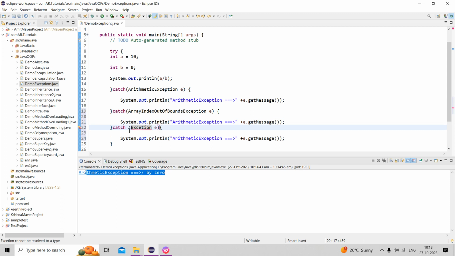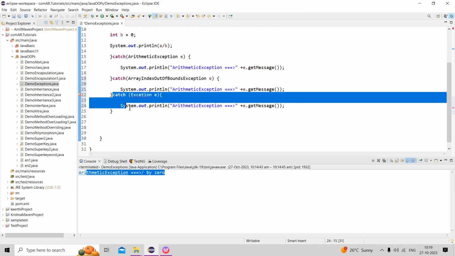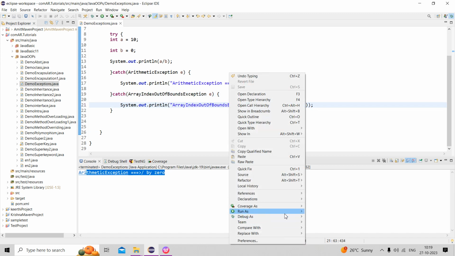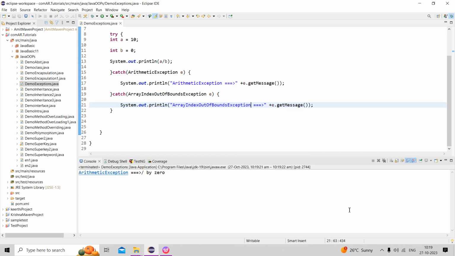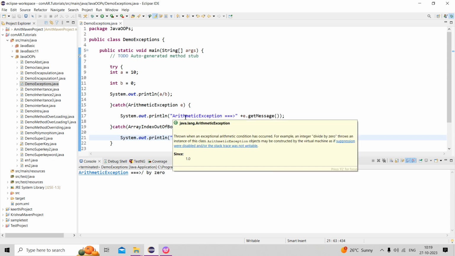Some error message, anything you can write. Now here is the arithmetic exception, and this one is for the array index out of bounds exception. Now if I run this one, what will happen? Check it here. This handles only arithmetic exception.